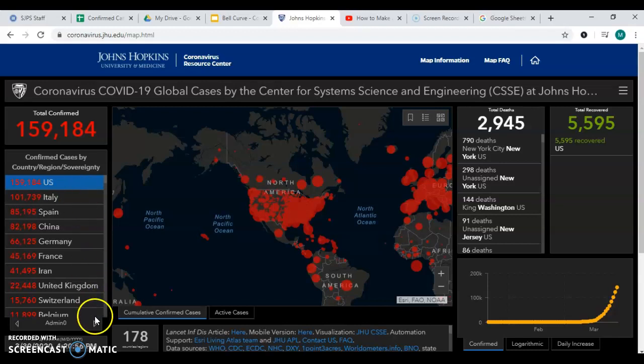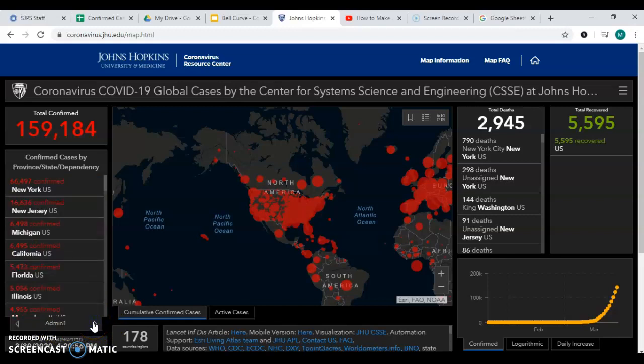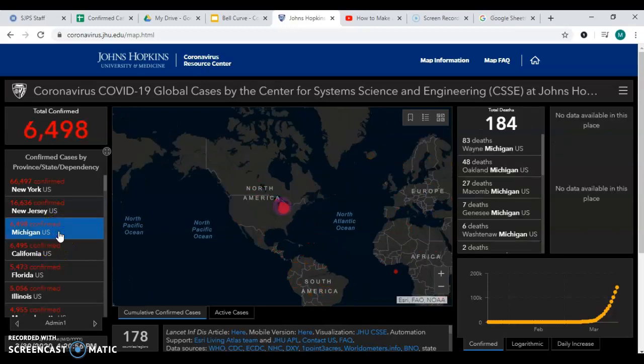The next thing you do, if you click down right at the bottom of this, it says administration. I think that's where if you click over, this will go through state by state of the United States. And if you are looking at this, and this actually changed just a second ago, when I looked at this earlier today, we were the fourth state confirmed. Now we've moved up to the third state in the United States. And there's 6,498 cases confirmed right now in the state of Michigan. This is constantly updating minute by minute.